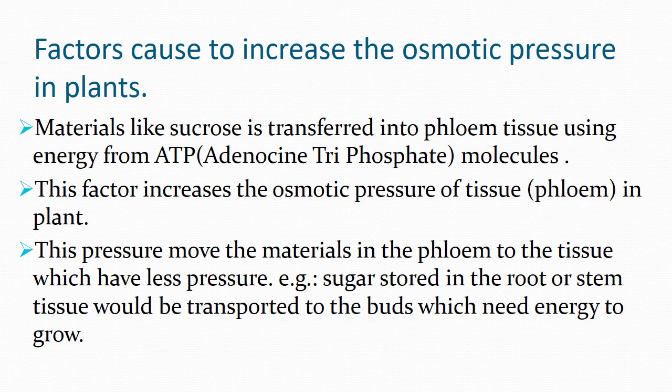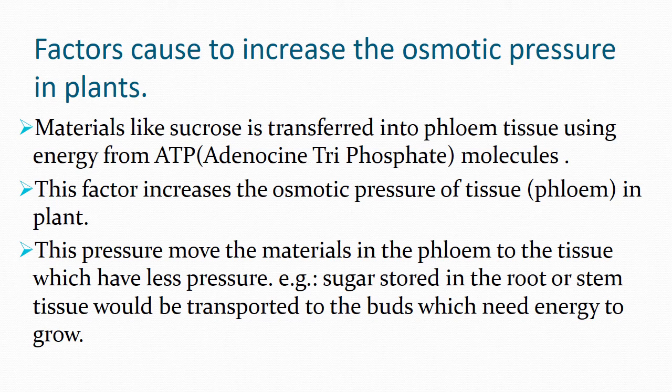The main factors that cause an increase in the osmotic pressure in the plants: materials like sucrose are transferred to the phloem tissue using the energy from the ATP molecules.